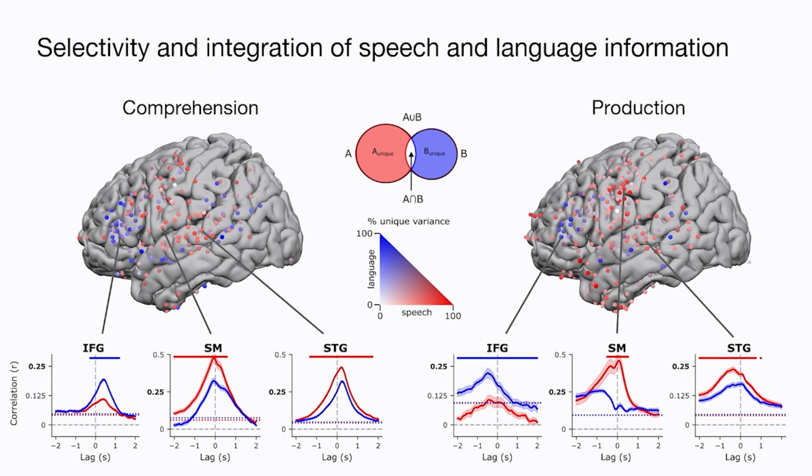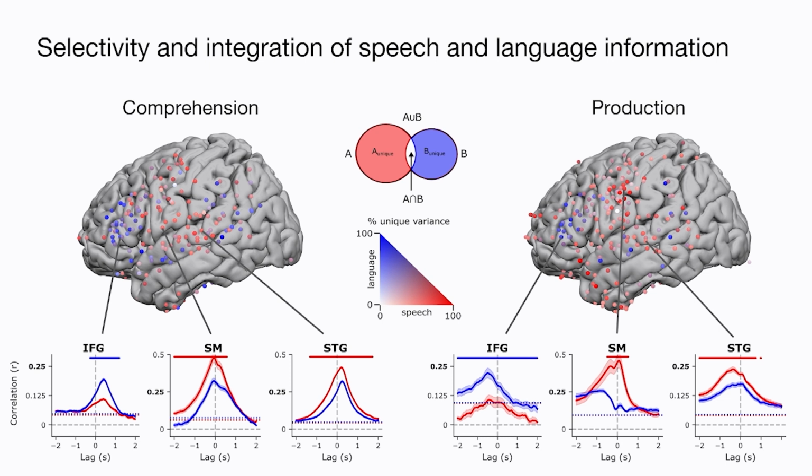Because of the high spatial-temporal resolution of our analysis, we can also look at the time course of encoding performance. And in line with our expectations, we see an encoding peak after word onset for speech comprehension and an encoding peak before word onset for speech production. And interestingly, during speech production, we observe a double encoding peak in some electrodes, especially in sensory motor areas, where encoding peaks before and after word onset.